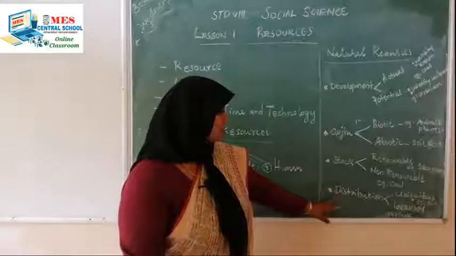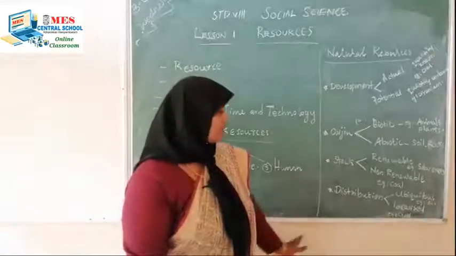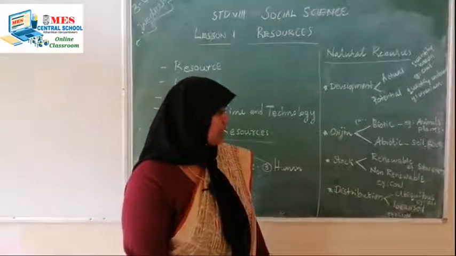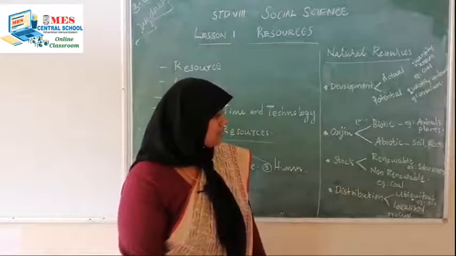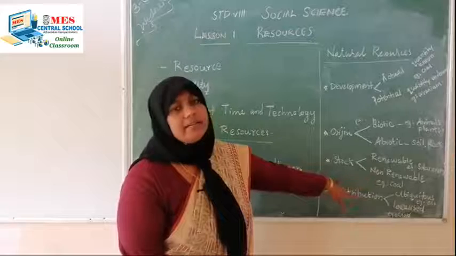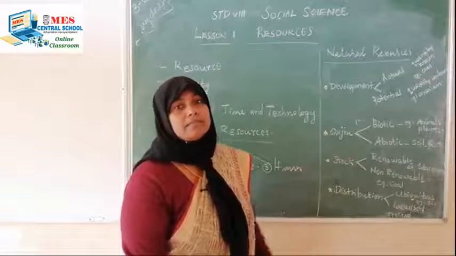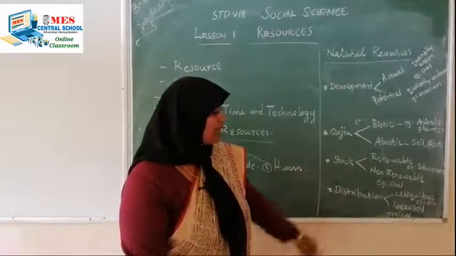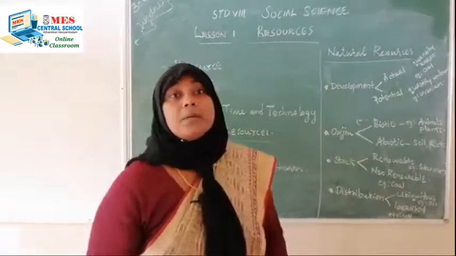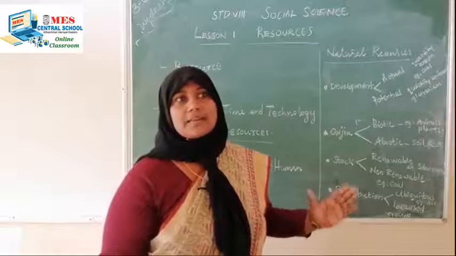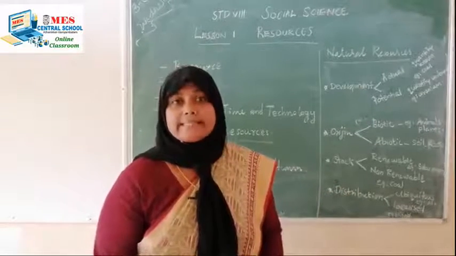Now according to the distribution, they are also classified into two, that is ubiquitous and localized. Ubiquitous means the resources which can be seen everywhere, and localized means they can be seen only in some places.